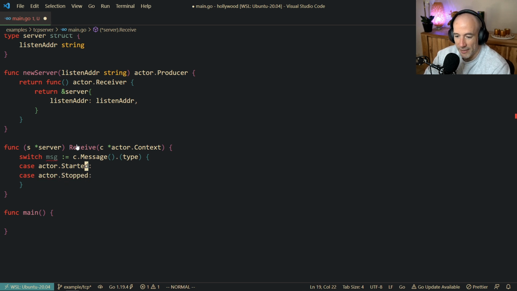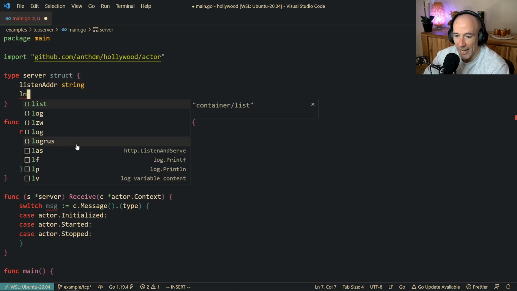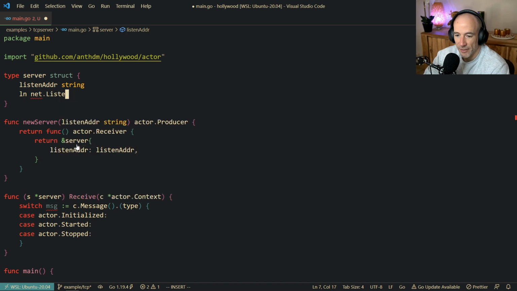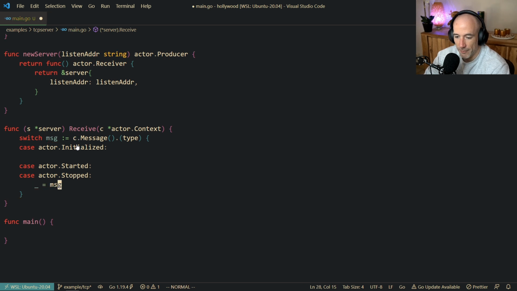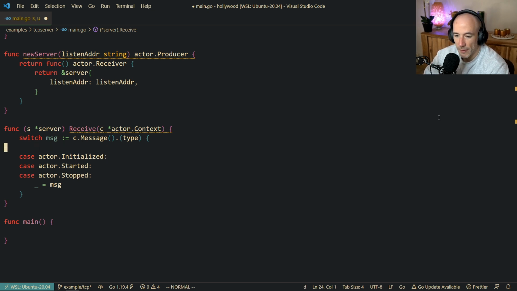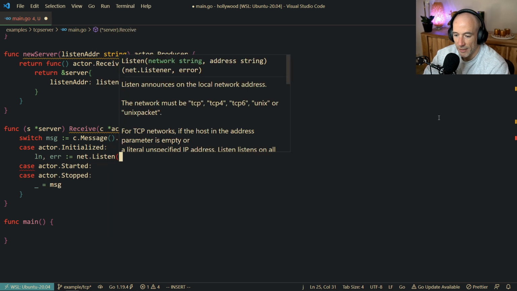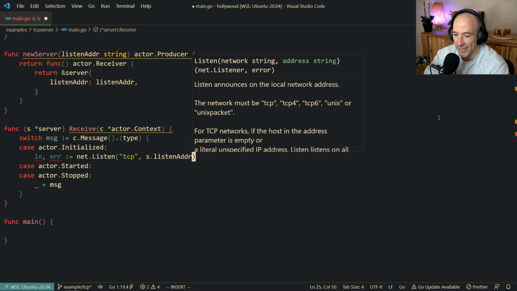Stopped is what we need, and actually, to be honest, maybe also an Initialized, right? An Initialized. So what we're going to do is we need ln, which is going to be a net.Listener in here. So in Initialized, first of all, what I'm going to do is this for the compiler. When we are initialized, I'm going to do this. ln, err is going to be a net.Listen. And we're going to listen to TCP, and it's going to be the s.listenAddr.